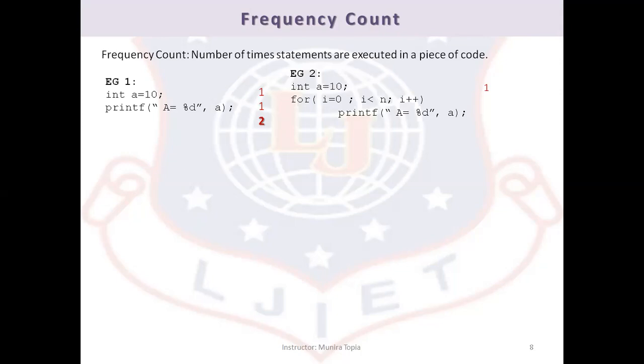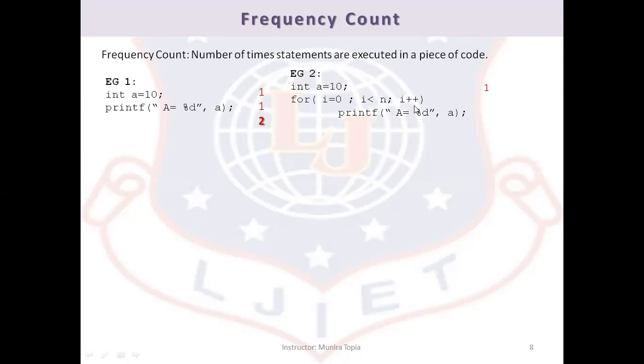The for loop will be executed n times. Only one time i equals 0 will be executed. Then control will go inside to the printf statement. Next, control will go to i plus plus, then the comparison will be done. If the comparison is true, again the printf statement will be executed, again the incrementation will be done, and again the condition will be checked.